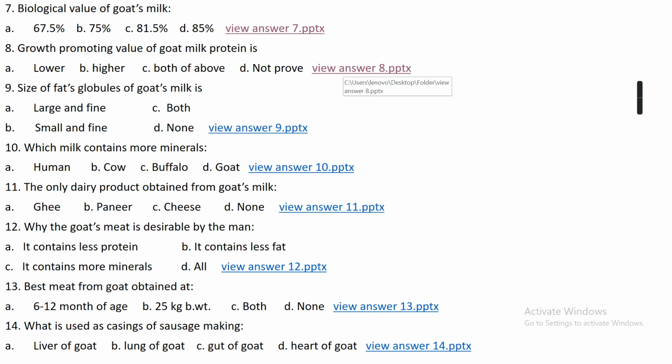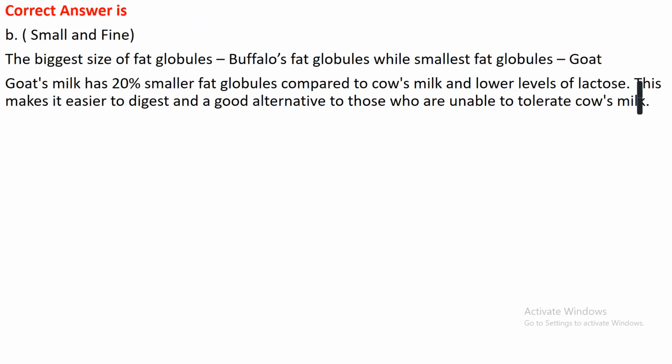Question number 9. Size of fat globules of goat milk is: option A, large and fine; option B, small and fine; option C, both; or option D, none. The right answer is option B, that is small and fine.